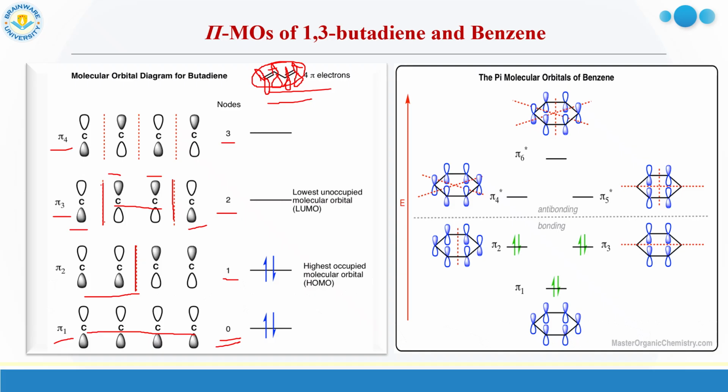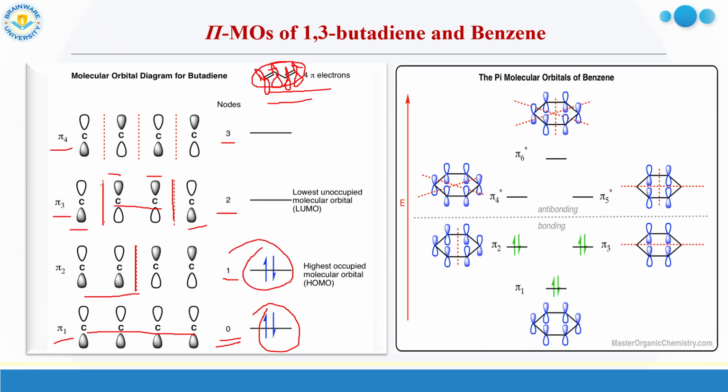Now the question, how to fill them with electrons. As there are two pi bonds, one bond means 2 electrons, so 2 pi bonds means there are 4 electrons. So 4 pi electrons are present. Only we are considering pi electrons. Again I am saying. So how to fill them? We have to follow the same rule, starting from lowest energy. So in pi 1 we have to put 2 electrons, and in pi 2 we have to put another 2 electrons.